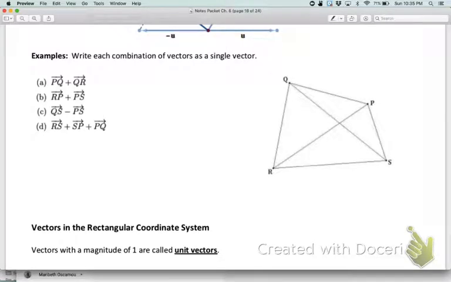So we already did example A. Let's look at example B. Maybe go ahead and pause me for a second and see if you can come up with the answer for that one. Try one yourself. So if we want to do RP to PS, we need to think R to P, so the arrow is this way, and then P to S. So this one is connected dot to arrow. So my answer is original dot to final arrow. So that would be the vector RS.